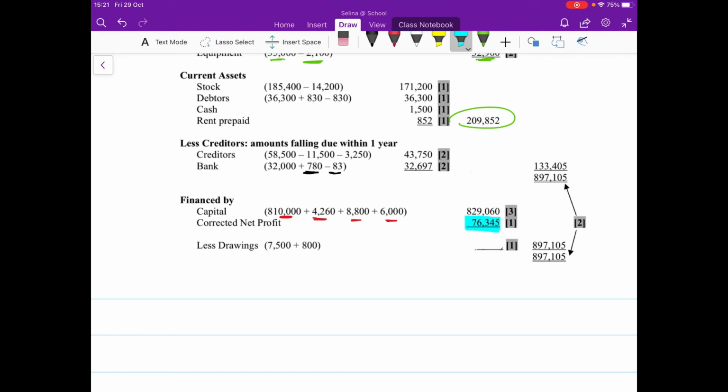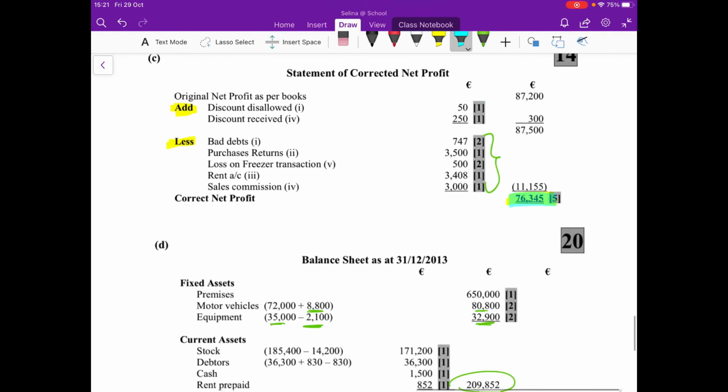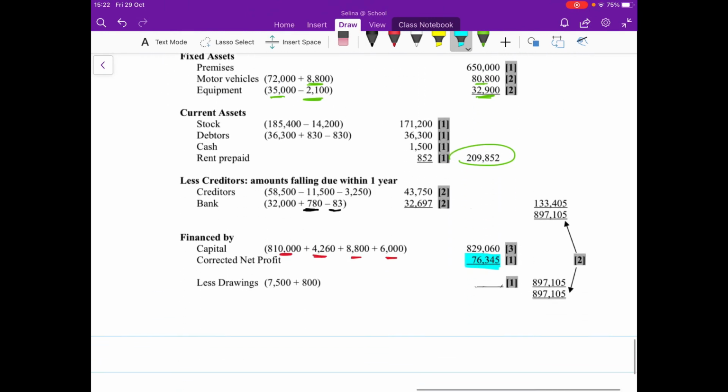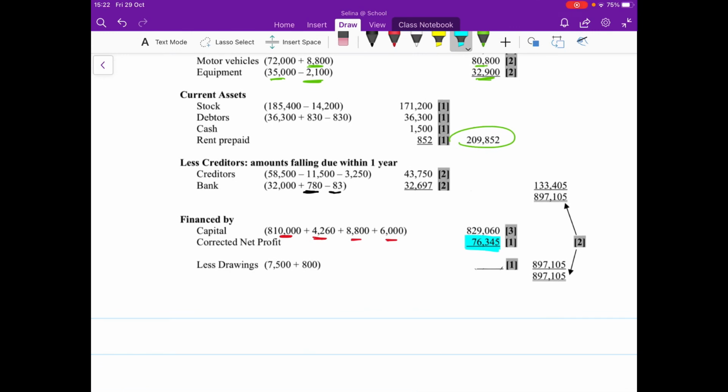My corrected net profit, that's coming from my statement of corrected net profit. So the 76,345 is coming down from here, 76,345. So you're carrying that through for 1 mark. And then our drawings, we had €7,500 in the question, plus another €800 when he took the freezer, which leaves my drawings at €8,300, which then makes my balance sheet balance there. We've got the balance of €897,105 on both.